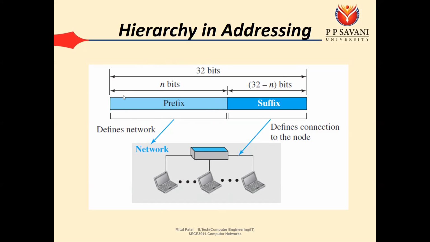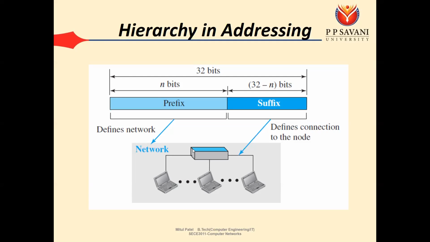24 bits are used as a prefix and these are used to identify the network, while the last part, dot 1, dot 2, dot 3, dot 4, is known as the suffix. So in that case, 192.168.10.1: 192.168.10, those 24 bits, are used as the network ID, while the remaining 8 bits are used as the host ID. So the first 24 bits identify the whole network, while the remaining 8 bits identify the particular host within the network.